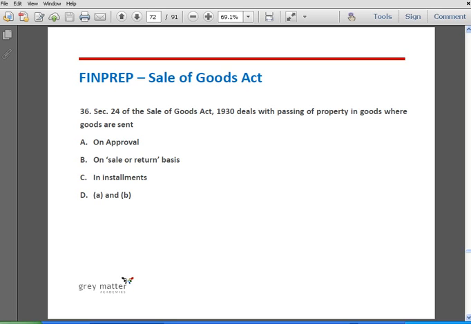Question number 36. Section 24 of the Sale of Goods Act 1930 deals with passing of property in goods where goods are sent, option A, on approval, option B, on sale or return basis, option C, in installments, option D, A and B. The correct answer is D, A and B. In both the cases, on approval and on sale or return basis, section 24 deals with the passing of property in goods, where the goods are sent on approval and on sale or return basis.